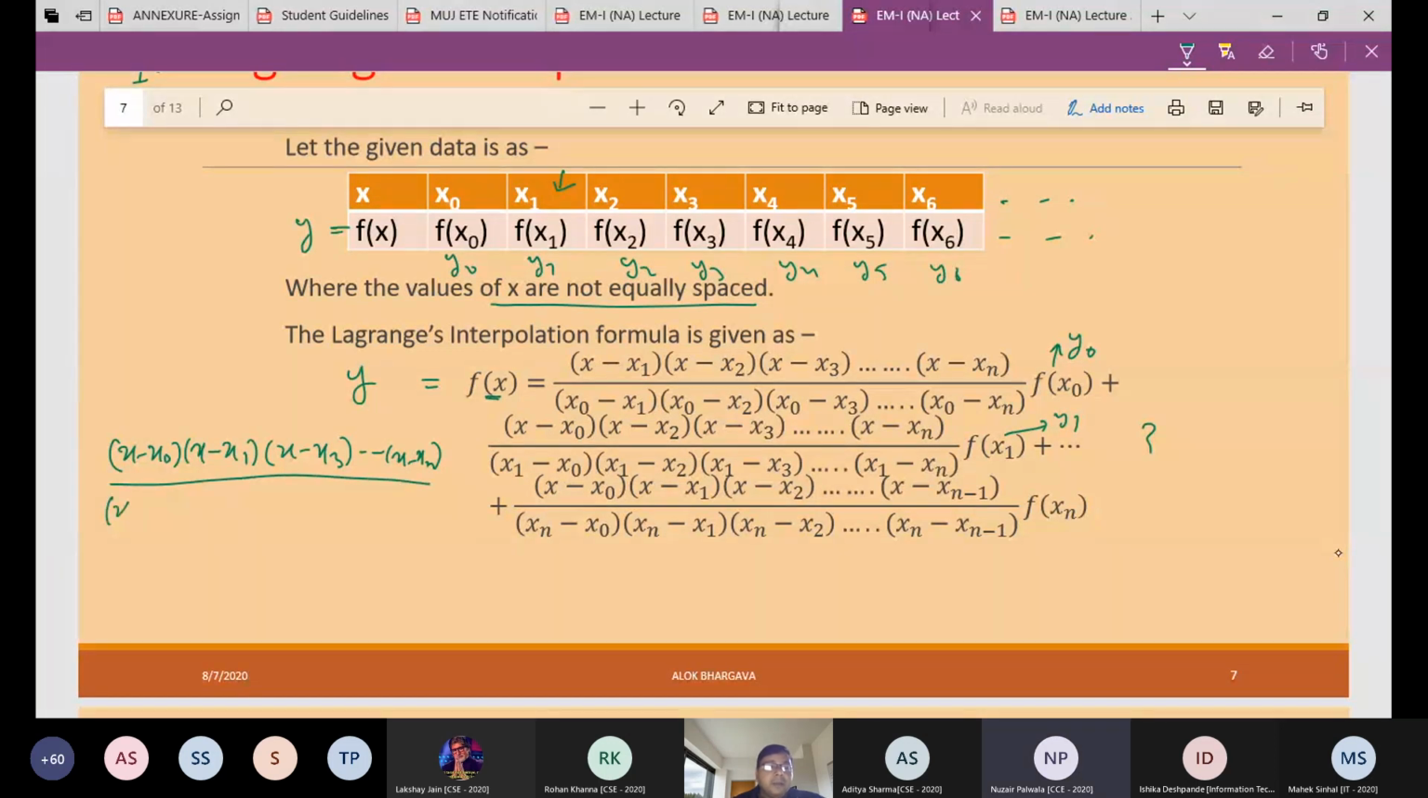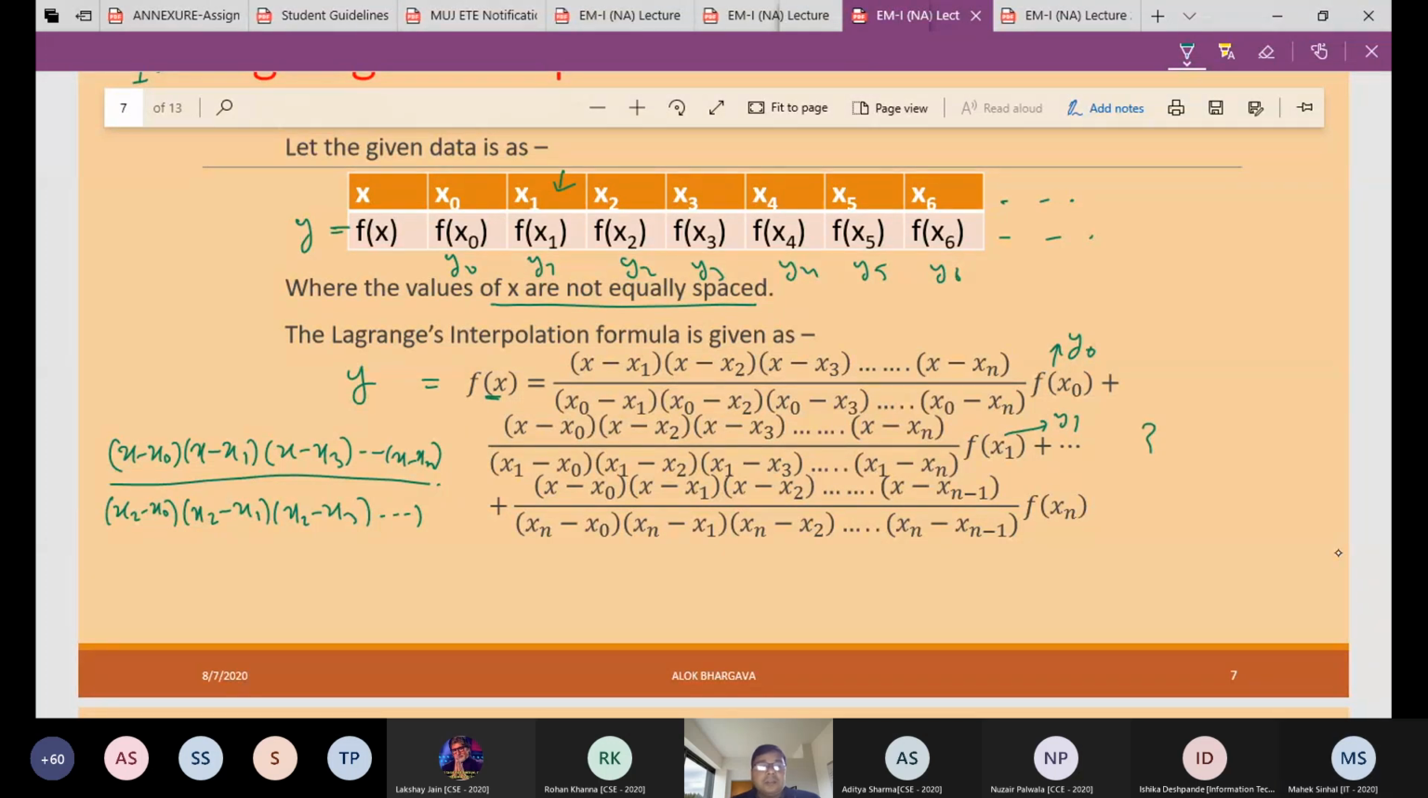The denominator will be x2 minus x naught, x2 minus x1, and so on, and x2 minus x2 is skipped, then x2 minus x3, because it would make a 0 in the denominator. And then what is the value here? Because you are subtracting from x2, so